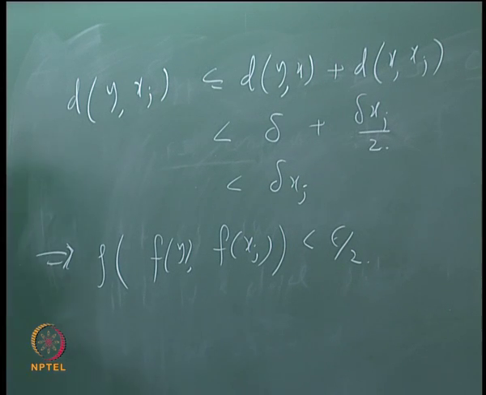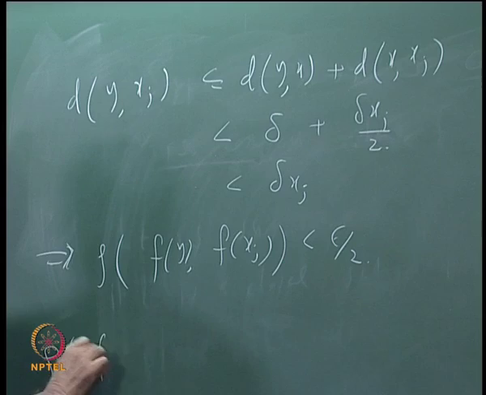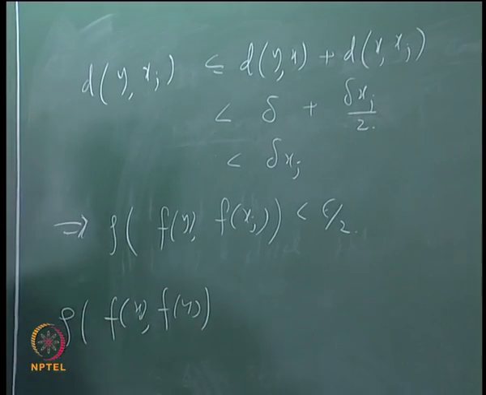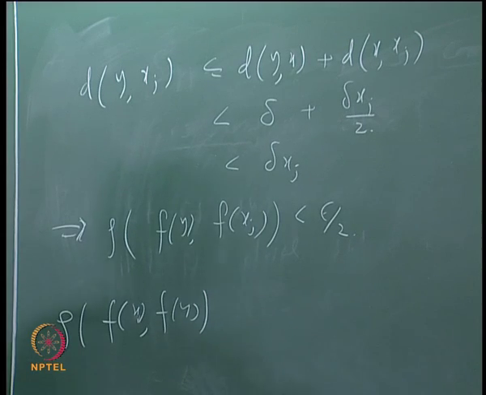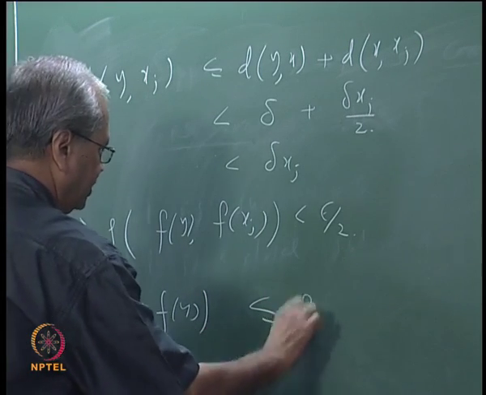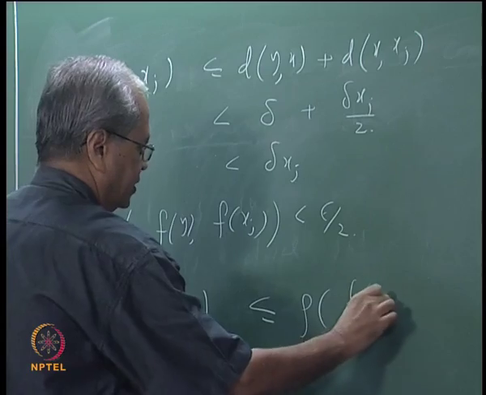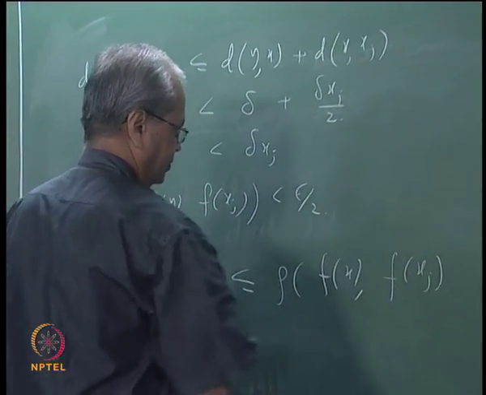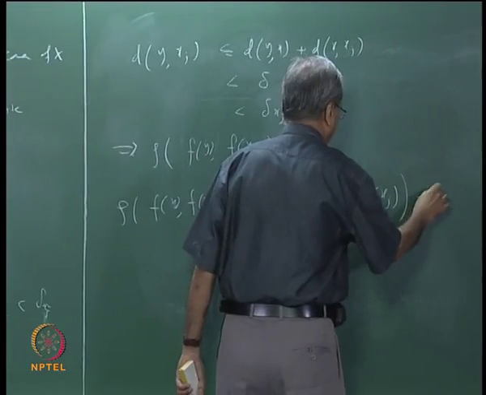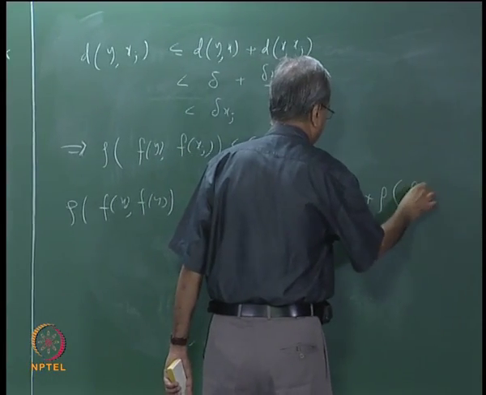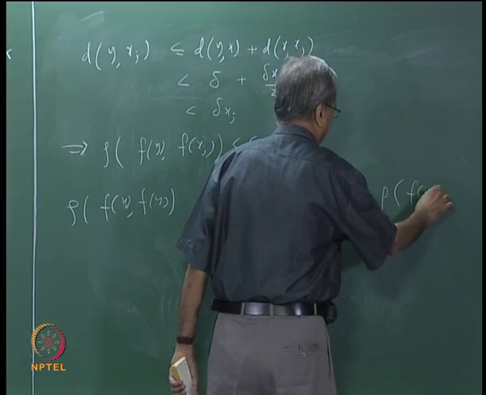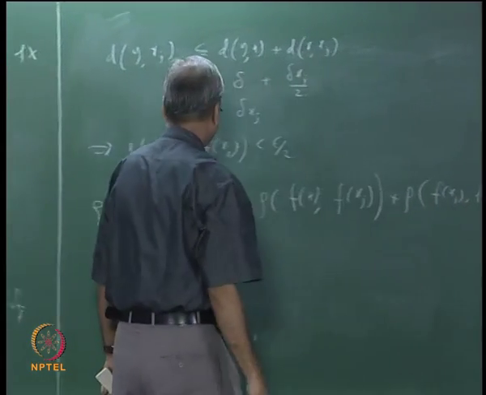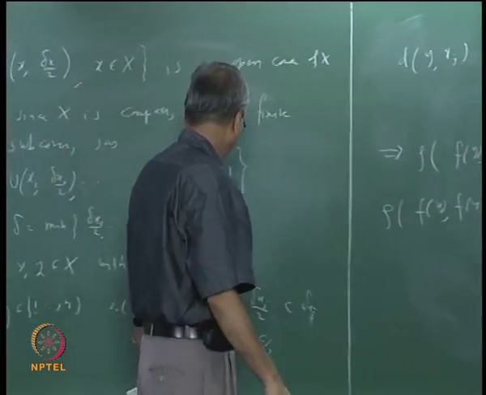So consider now distance between fx and fy, okay. So this is less than or equal to, again by triangle inequality, distance between fx and fxj plus distance between fxj and fy, okay.